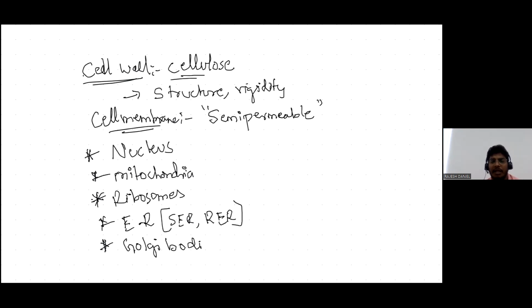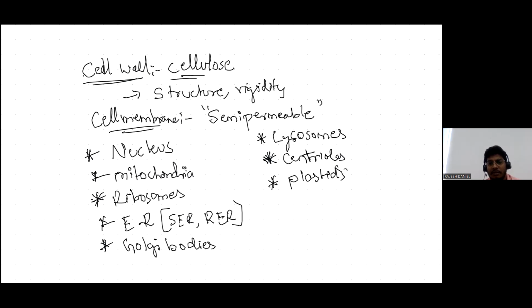and we have lysosomes, and we have centrioles, and in plants we have, specially present in plants, plastids and vacuole.